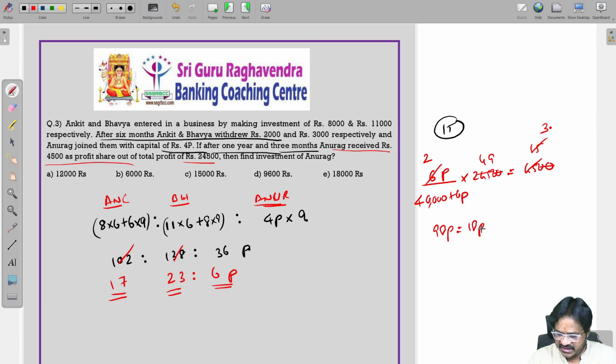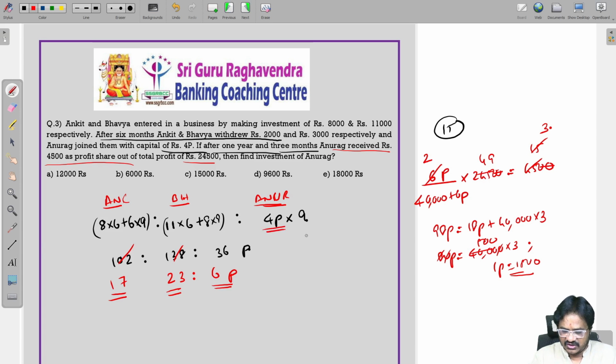This is 18 parts plus 40,000 into 3. Therefore 80 parts equal to 40,000 into 3. 1 part is equal to 1500. So if you do the calculation, you are going to get 1500. So 1 part is equal to 1500. Find the investment of Anurag. Anurag investment 4 parts. So therefore 4 into 1500, that is 6,000 is the correct answer.